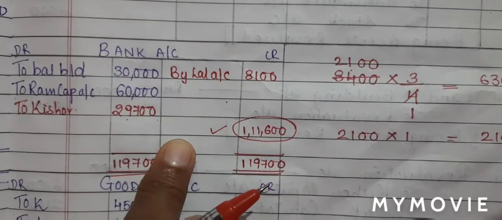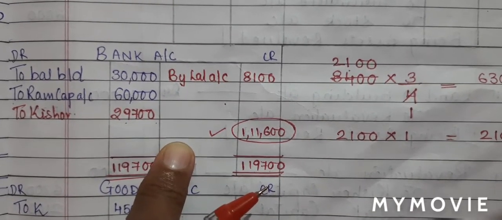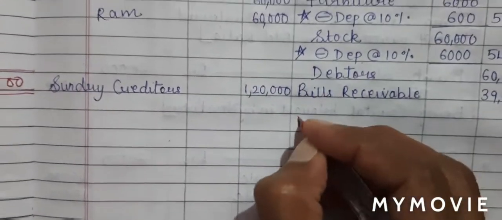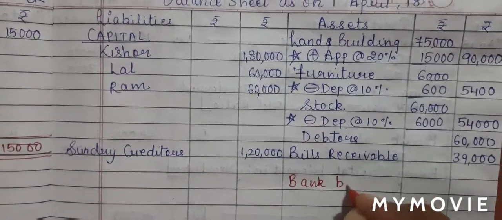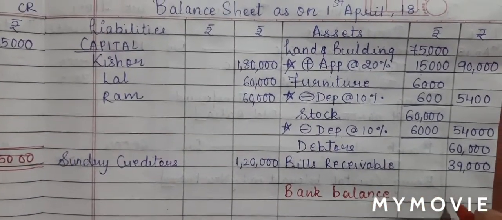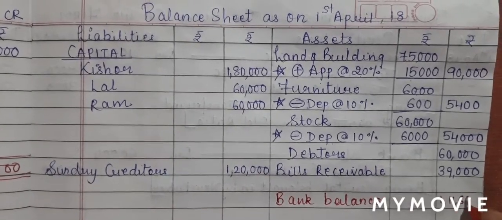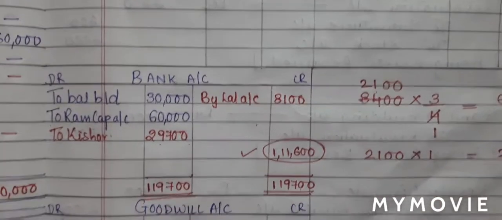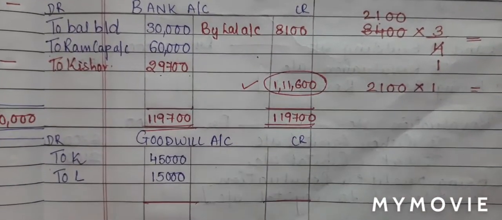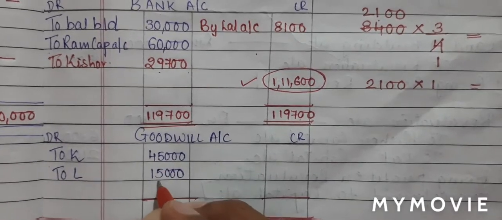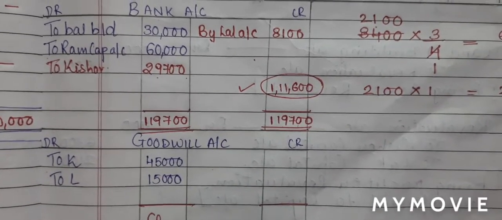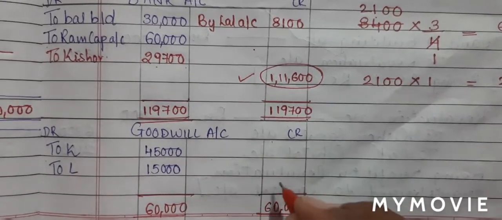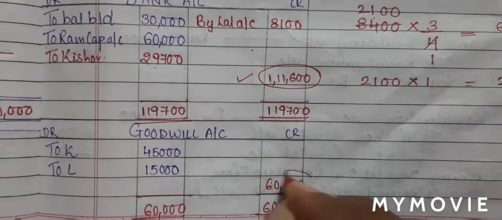If it is on the credit side, which means it will be written on the debit side, which is asset side. So on the asset side, I will write bank balance 1,11,600. And now students will close goodwill account. So 45 plus 15 will give me 60,000. So 60,000 to be written on both the side, nothing on the credit side. So 60,000 will be the balance.